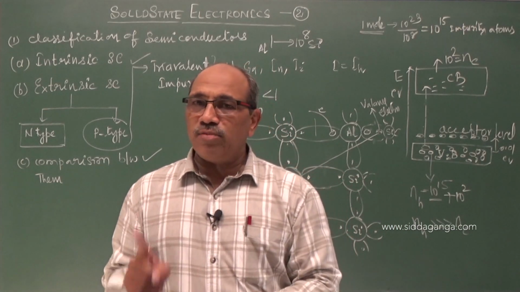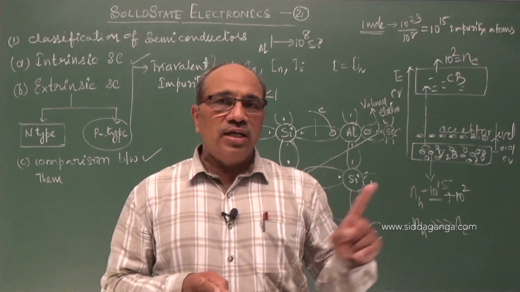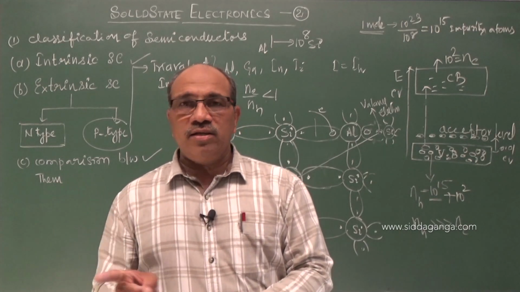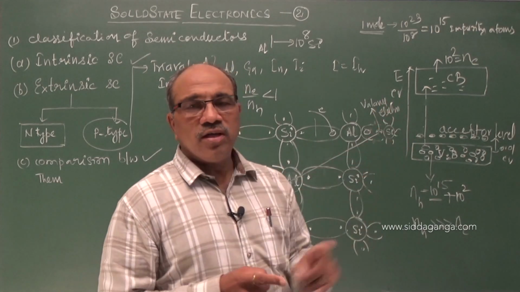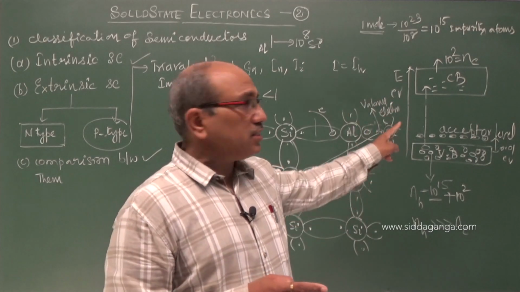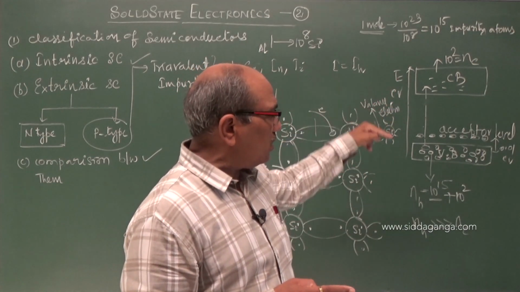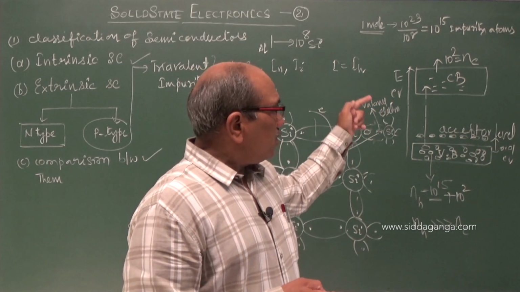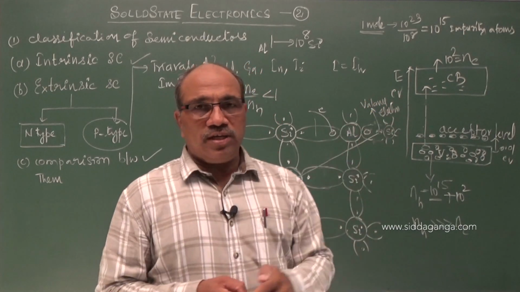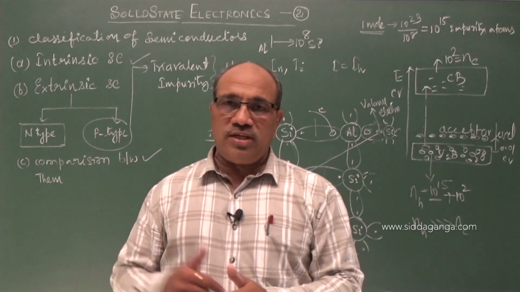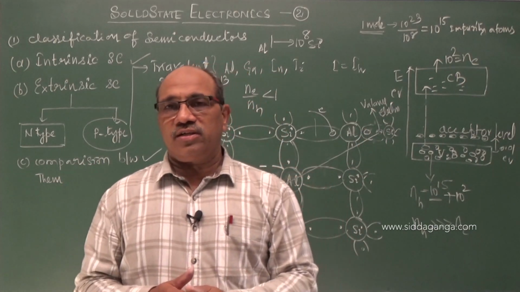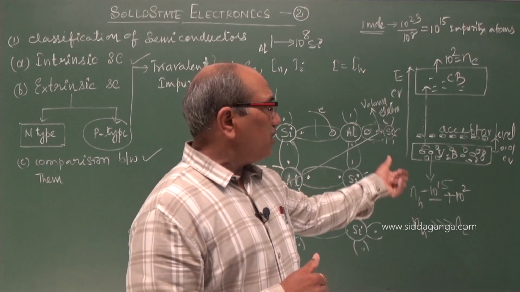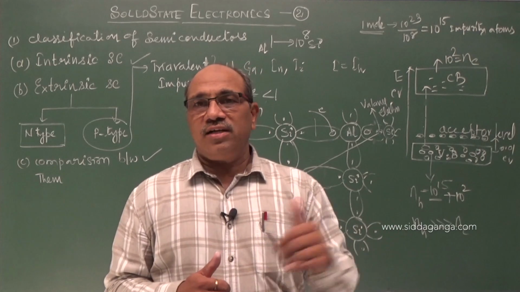In intrinsic, the number of holes is equal to electrons; here they are not equal. The Fermi energy level is exactly in the middle of the forbidden energy gap, but in case of extrinsic, it is either close to the conduction band or the valence band. And the donor level or acceptor level appears in extrinsic, but no such level exists in intrinsic semiconductor. At absolute zero, intrinsic is a perfect insulator, but otherwise it is a semiconductor.